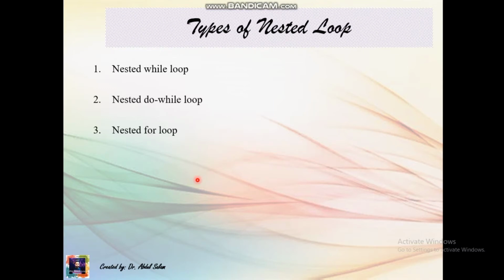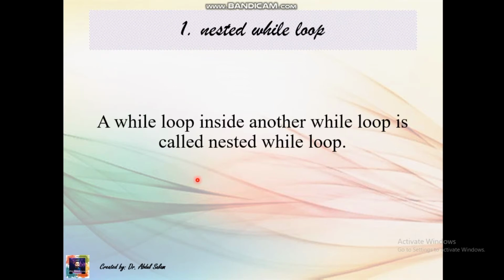Types of nested loop. There are 3 types of nested loop we are going to discuss today, that is nested while loop, nested do while loop, and nested for loop. Number 1, nested while loop. A while loop inside another while loop is called a nested while loop.